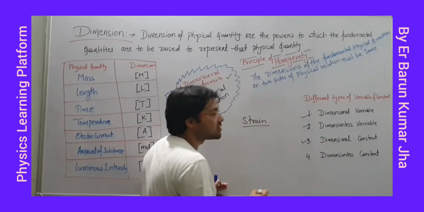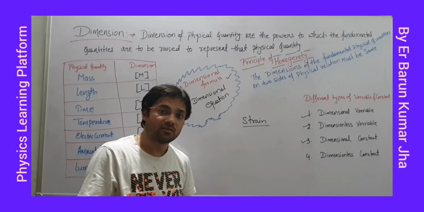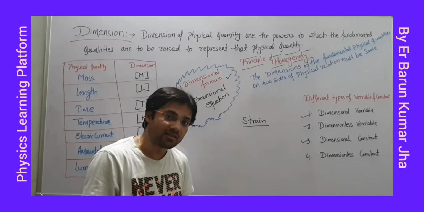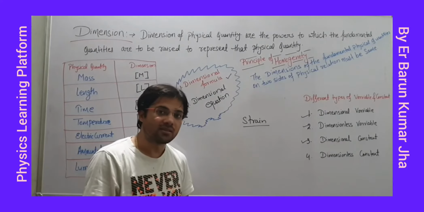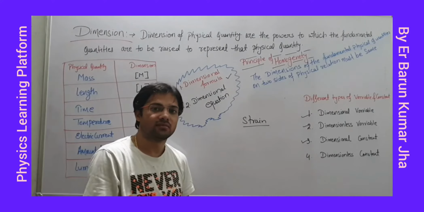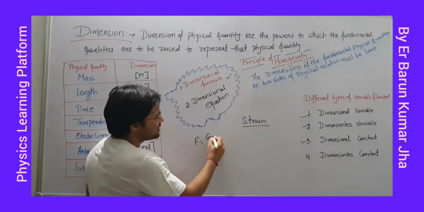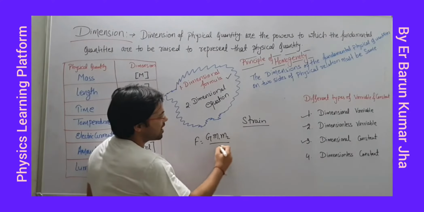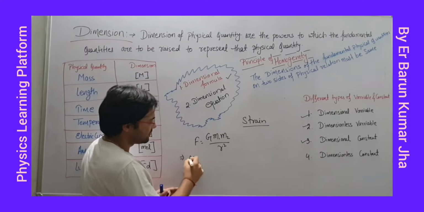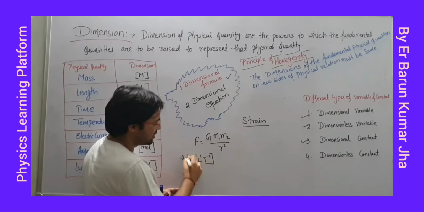Next is dimensional constant. Dimensional constant means what? The physical quantity or something which has dimension but they are constant. The best example is F equal to G m1 m2 upon r square. You know this? Just now we have seen dimension of force is what? M1 L1 T minus 2 is the dimension of force.